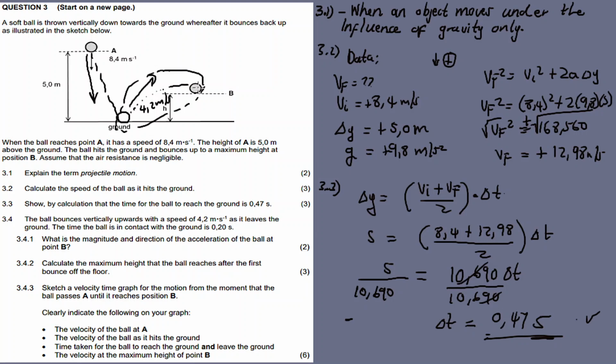Okay, when the ball reaches B, I understand that it will be stationary because it's at the maximum height. But because this is projectile motion, choosing downward as positive, the acceleration is about 9.8 meters per second squared.